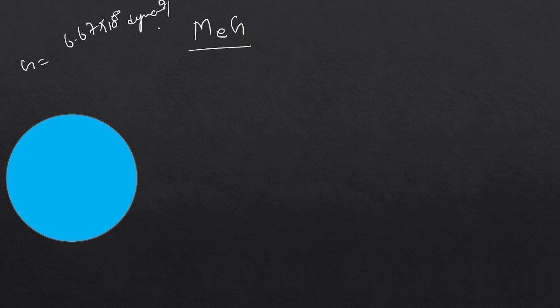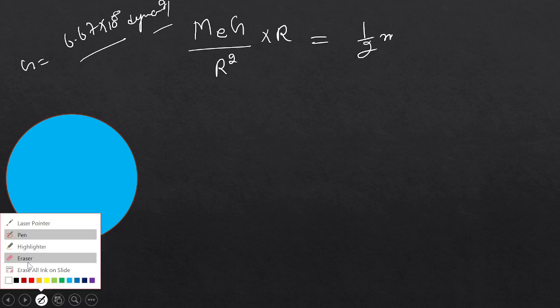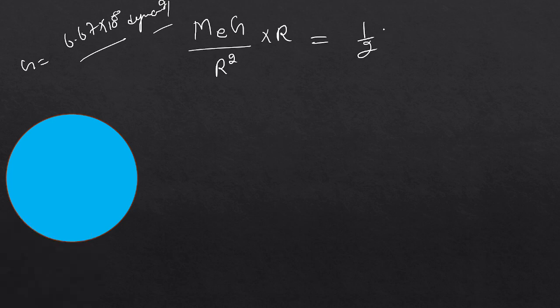Me is the mass of the earth and g is the gravitational constant. Let's say this is r square, and here I multiply with r, equal to 1 over 2, m was already cancelled out, so here we have only ve square.